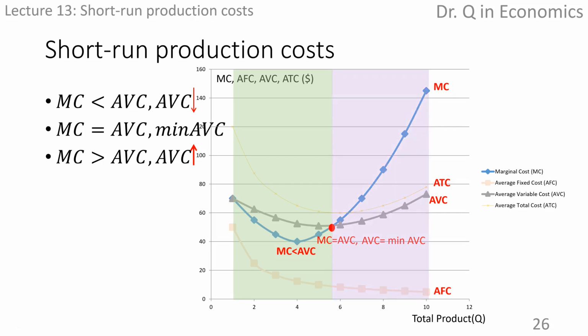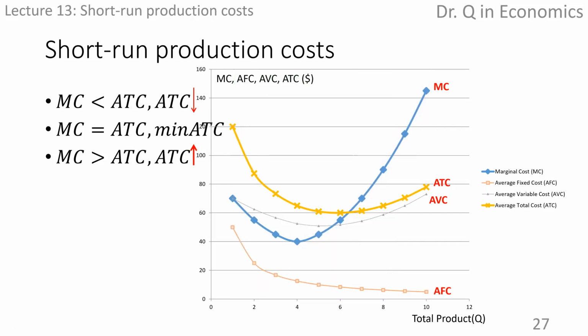When marginal cost curve is on top of average variable cost curve, which means marginal cost is larger than average variable cost, it pulls average variable cost up. Average variable cost increases. The same is true between marginal and average total cost.